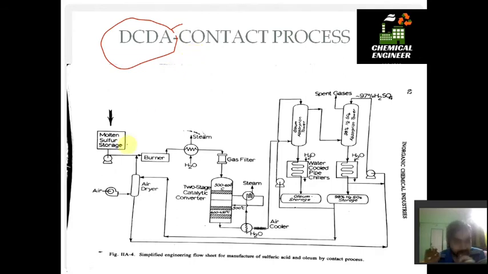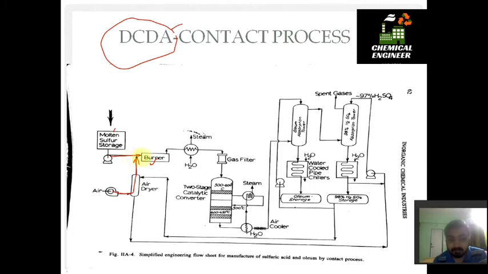The process consists of a simple flow sheet. Here we are using molten sulfur. This molten sulfur is first passed to a burner. In the burner the temperature of this S6, the elemental sulfur, is increased, and we introduce air on the feed side.